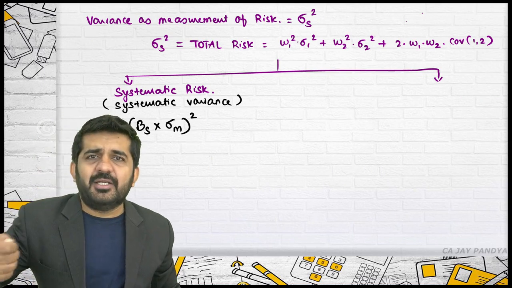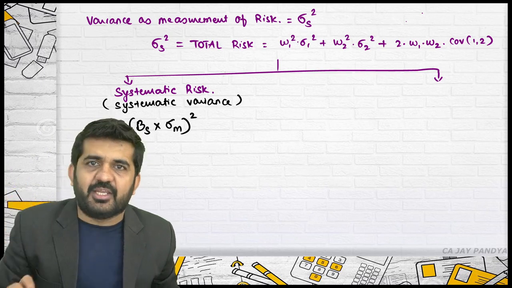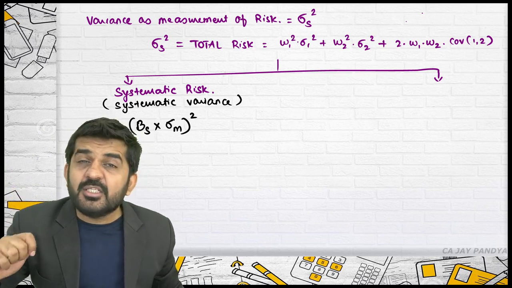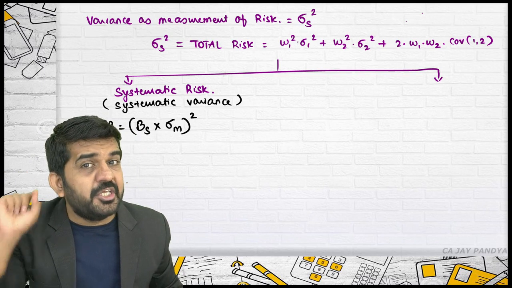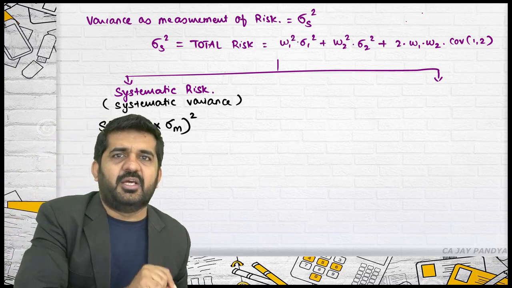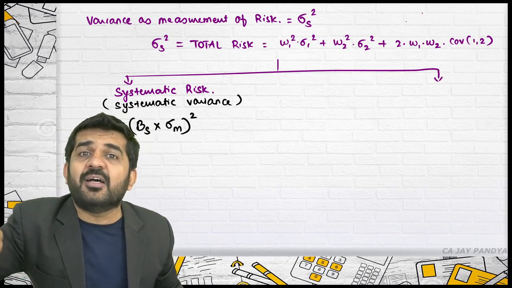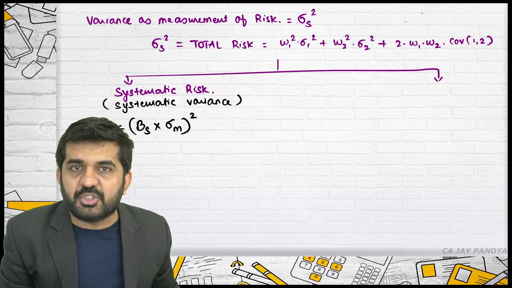It will be nothing but risk as per variance. It is practically termed as systematic variance, but in examination this is all. Is it not a systematic risk? It is a systematic risk. Try to understand. It is a systematic variance risk. It is a systematic risk when you treat variance as your risk and not standard deviation as your risk.